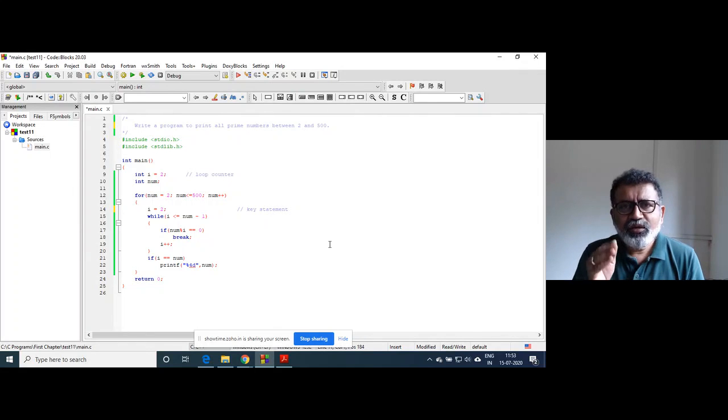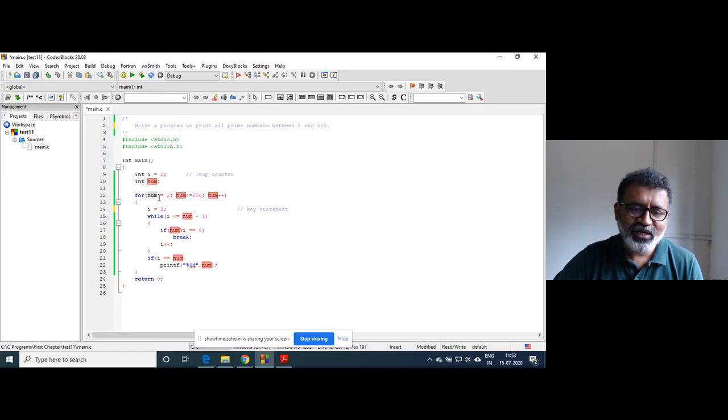Definitely, we need to scan each number from 2 onwards till 500. For that we need a loop, that is the outer loop, right? And each of those numbers we are going to check whether it is prime or not. That is the logic I have put here. Nothing more than that.